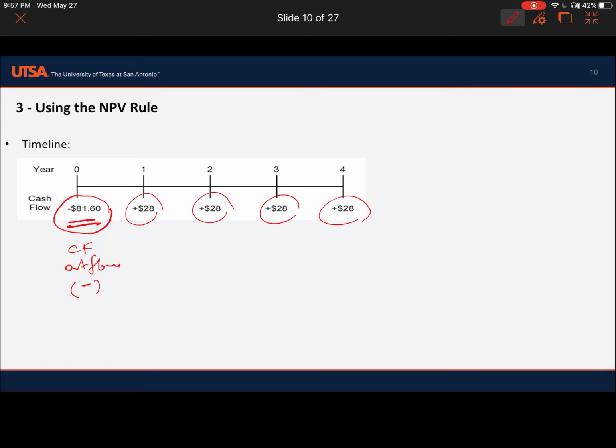So how can we find net present value? So what was net present value? It is the present value of benefits minus present value of cost.